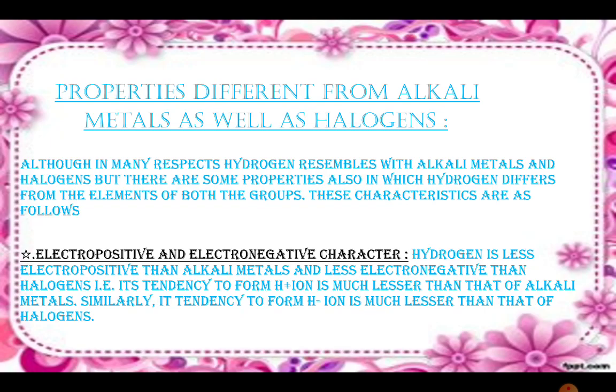Now, the properties different from alkali metals as well as halogens. Although in many respects hydrogen resembles alkali metals and halogens, there are some properties in which hydrogen differs from the elements of both the groups. These characteristics are as follows: electropositive and electronegative character. Hydrogen is less electropositive than alkali metals and less electronegative than halogens. That is, its tendency to form H+ ion is much lesser than that of alkali metals. Similarly, its tendency to form H- ion is much lesser than that of halogens.